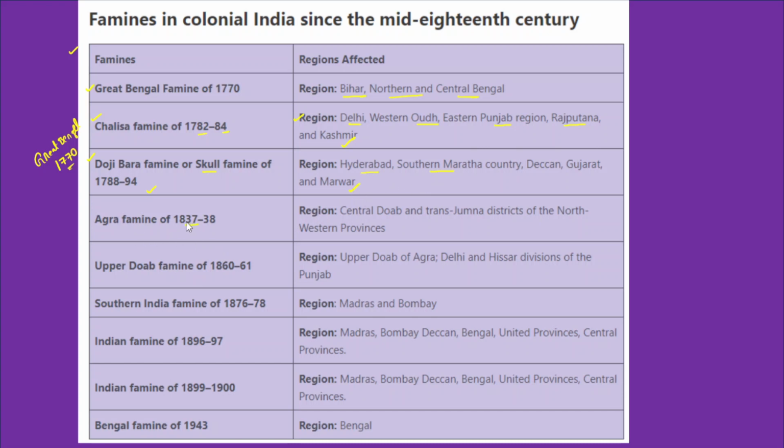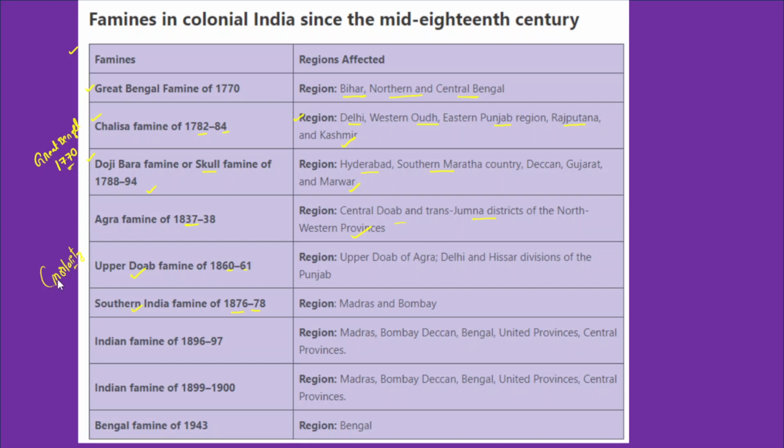Agra famine 1837, covering Central Doab, Trans Jamuna district, Northern Western provinces, and Upper Doab; famine of 1860-61; and the Southern India famine of 1876 to 78. This famine is one of the most serious famines that attracted little help from the British. In fact, it led to widespread mortality of the people because of hunger.